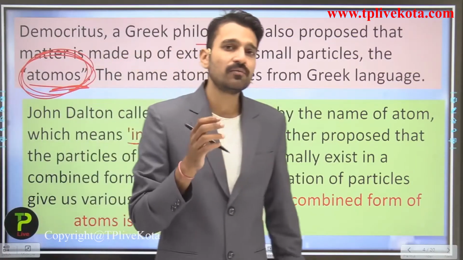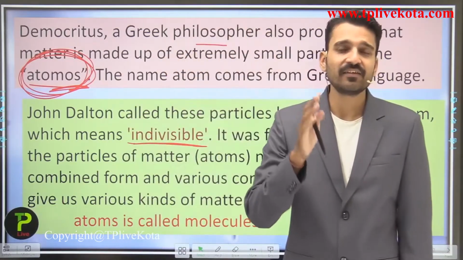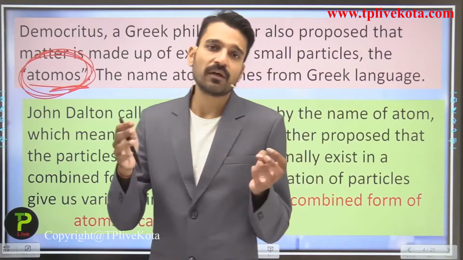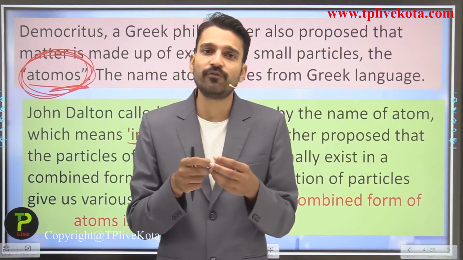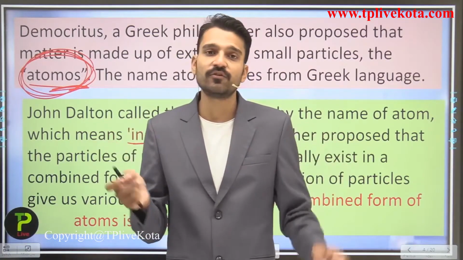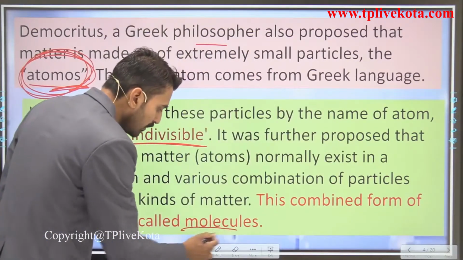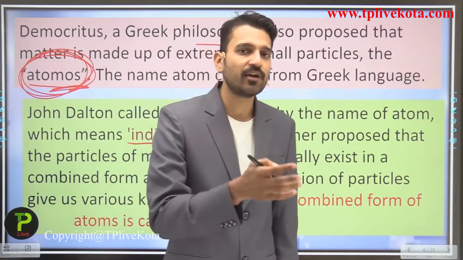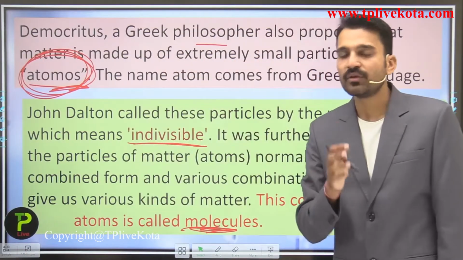Atoms are the smallest particles of matter, and different kinds of atoms present in a substance form different combinations, and due to the different combinations we get different kinds of matter. That matter is termed the molecule, where a combination of atoms forms different kinds of substances.